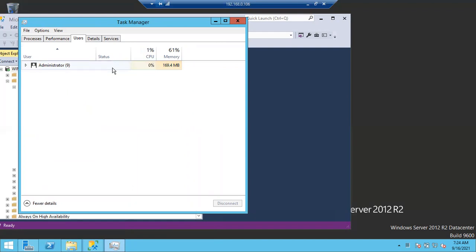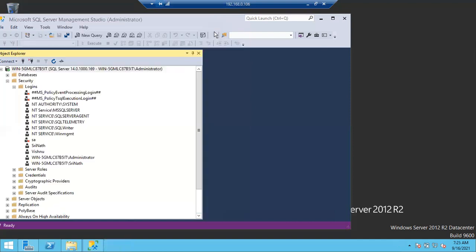If anyone is connected, you can see their name, like how you can see Administrator here. Ping them in Teams, check their name, or send an email: I'm going to reboot the server, if you have any work, let me know, I'll wait for you. Like that you have to communicate with them. Clear?